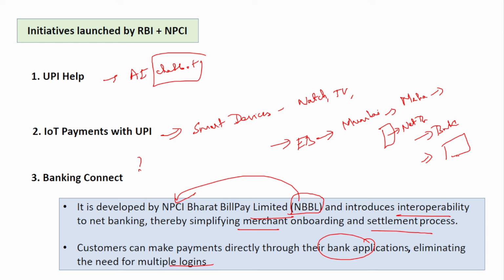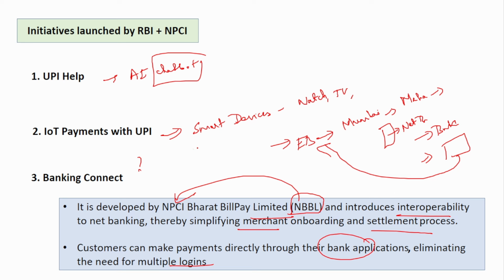After completing the payment, you will again be redirected to the EB online portal for confirmation that your payment has been received. Here is the receipt. So you have to register with the online portal of the Maharashtra Electricity Board, and then you will be redirected to net banking, and then back again. So multiple logins happen, right?